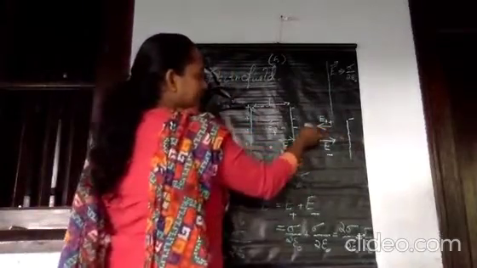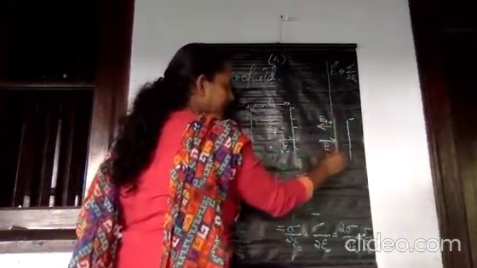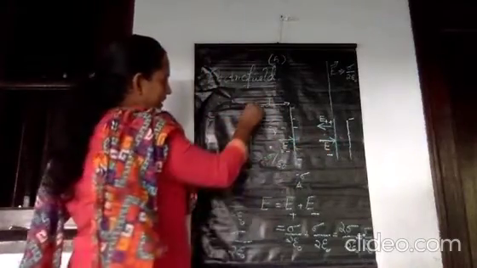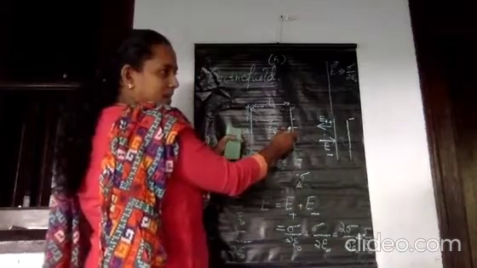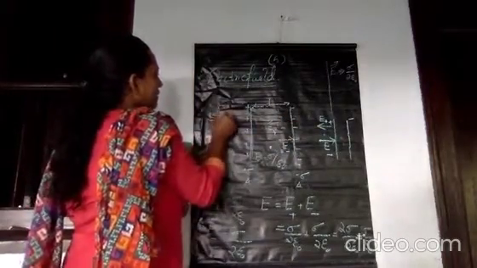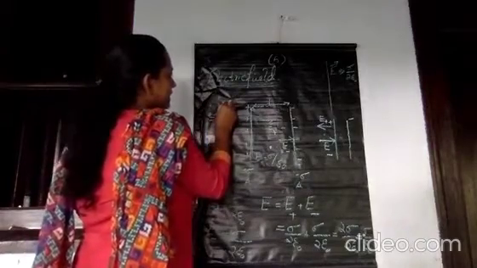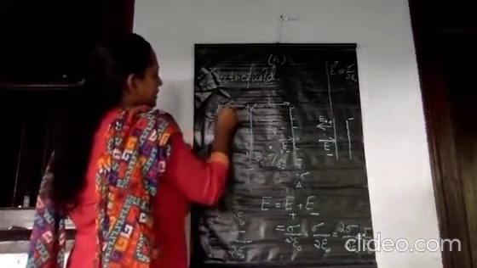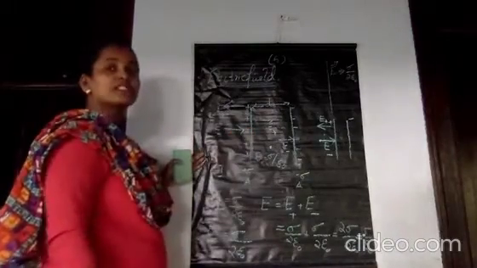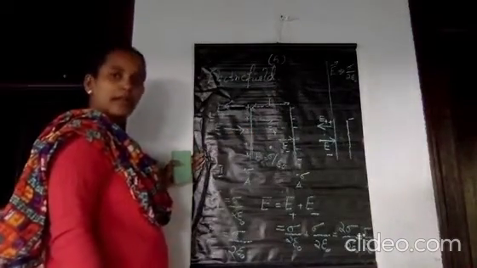E plus acts along this direction, and E minus acts along the opposite direction in the outer region here. That means in this region 1, E plus acts along this direction and E minus acts along this direction. Opposite directions, equal in magnitude.